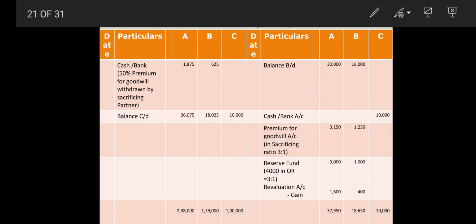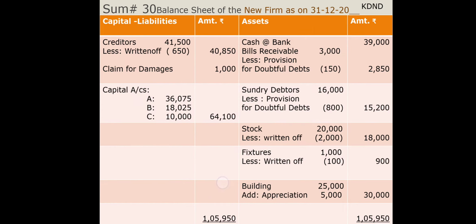Clear? So now we will be switching towards the balance sheet. Now under the balance sheet, as you know, we have to adjust all the adjustments respectively. Like bills receivable 3,150 is to be deducted, sundry debtors 16,000 is there, 800 is to be deducted, stock 20,000 when that is written off 2,000, and fixtures 1,000 is standing with 100 written off because they are reduced by 10%.